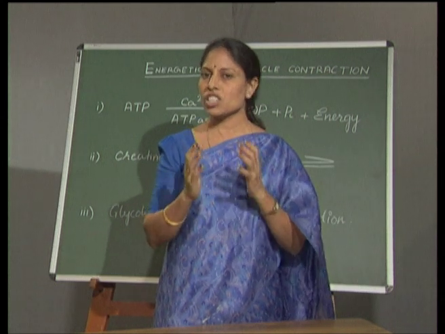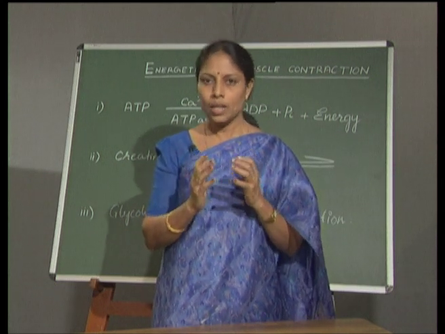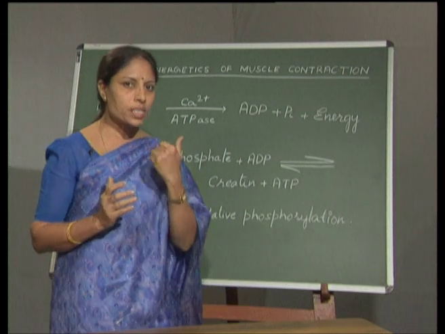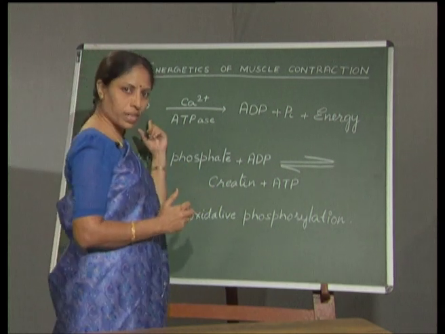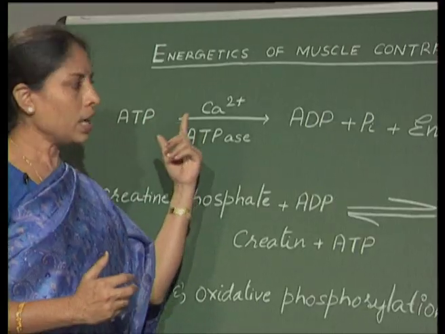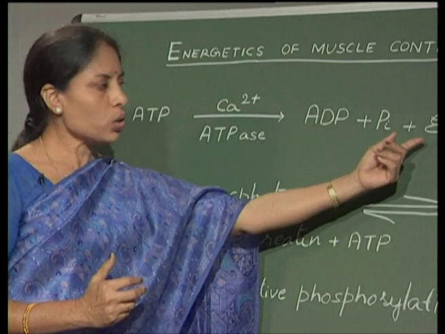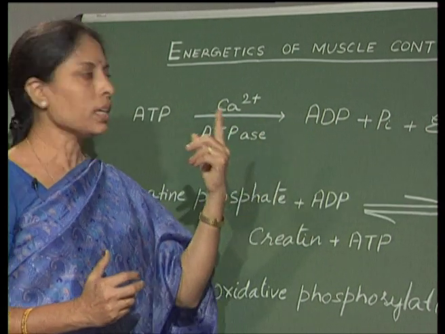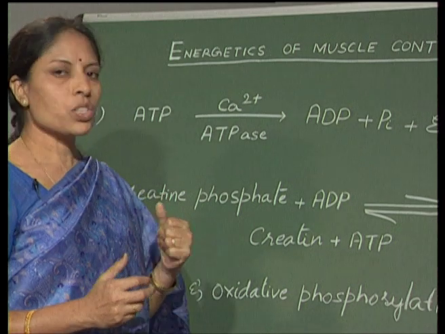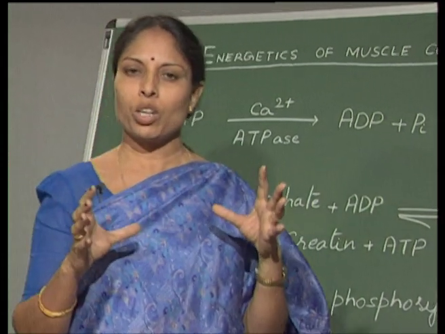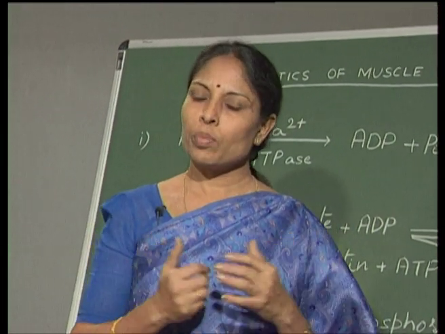These calcium ions are very important, because we have seen that only in the presence of calcium ions does the ATP give out energy. So, calcium ions are very important in muscle contraction. Only after depolarization are these calcium ions released from the sarcoplasmic reticulum.